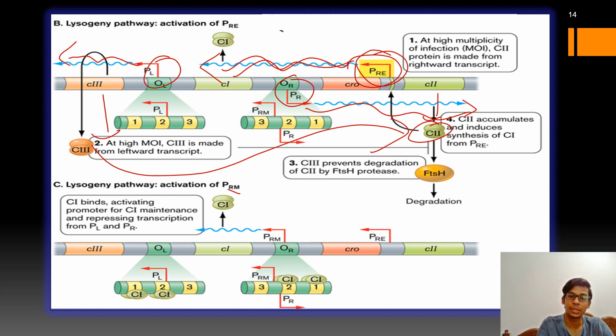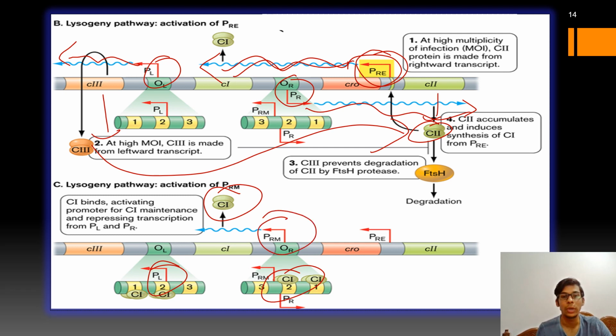Now this C1 protein produced from the C1 gene will bind to the PL and PR regions to stop the transcription from the right side and left side, and it will induce the transcription from the PRM to increase its own productivity. And the transcription of PRE is enhanced by the C2 protein for the continuous production of C1 proteins.